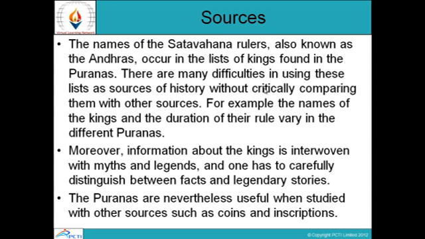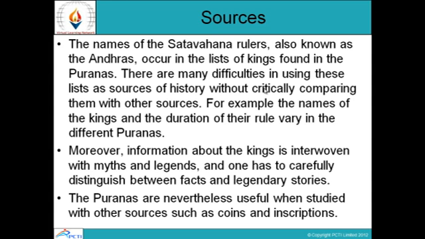So the names of the Satavahana rulers, also known as Andhras, occur in the list of kings found in the Puranas, and there are a lot of difficulties as these lists differ in different Puranas. Also, without critically comparing them with other sources, it is very difficult to compile them. For example, the names of the kings and their duration are mentioned differently in different